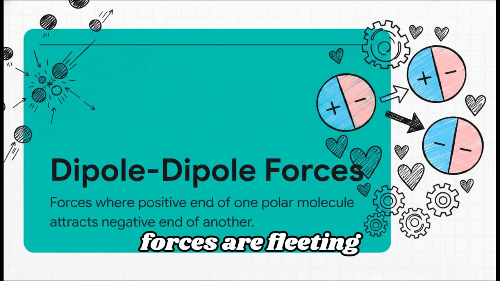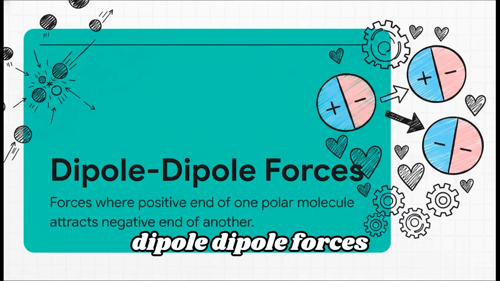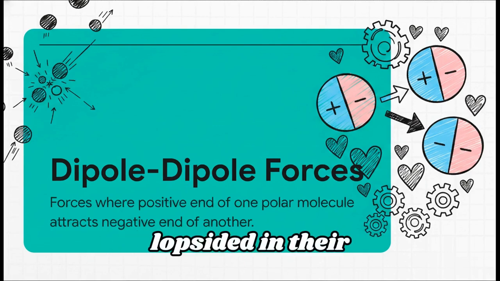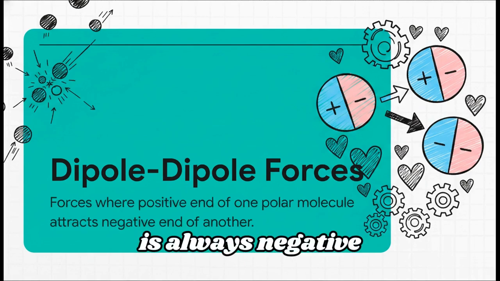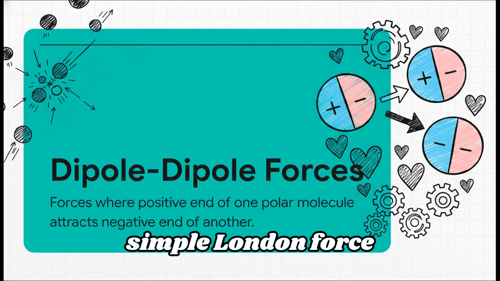Now, if London forces are fleeting microsecond encounters, dipole-dipole forces are more like dedicated relationships. These occur in polar molecules, which are molecules that are permanently lopsided in their charge. Because one end is always positive and the other is always negative, they constantly attract each other. It's a much stronger, far more stable interaction than a simple London force.